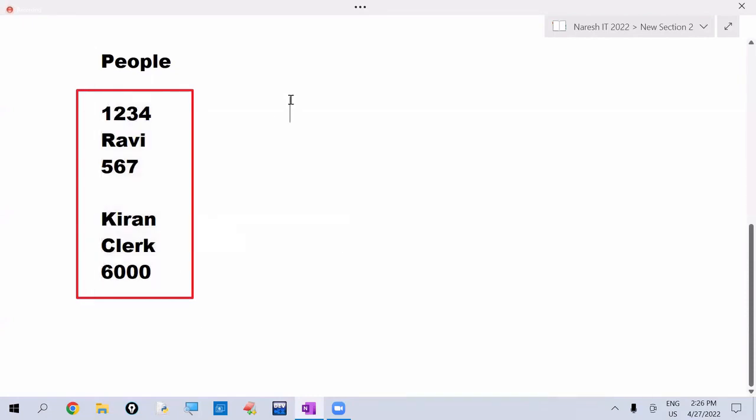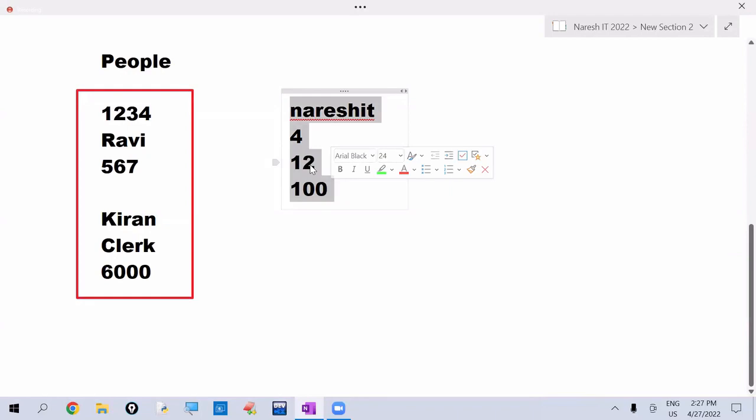The facts related to the places. Just like, what is this place name? Naresh IT. In this building, total how many floors are there? For example, number of floors are 4. Total number of rooms, for example, 12 rooms. Each room capacity, for example, I am taking 100. So this is the data related to the place.